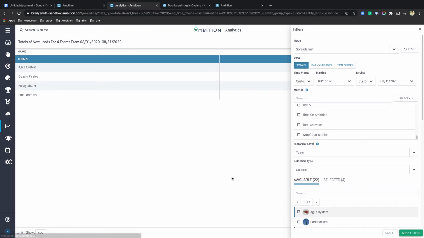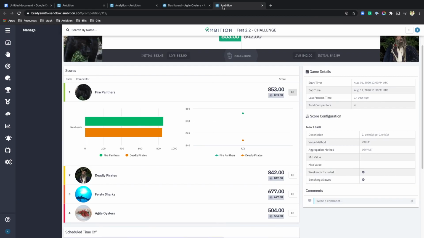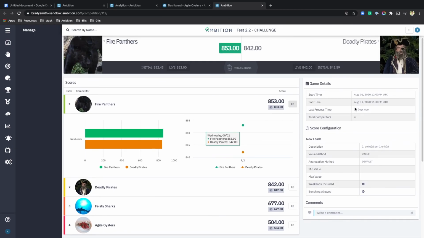So after I change that back, I'm now seeing that 504 number that I'm anticipating and the reps are looking for. Because competitions can't be changed in the past, I would have to create a new competition with the same setup as that analytics report, August 1st to 31st in the time frame, weekends included, and now we would see that the Agile Oysters have 504, just as the user said.